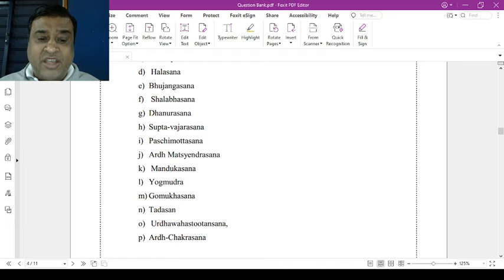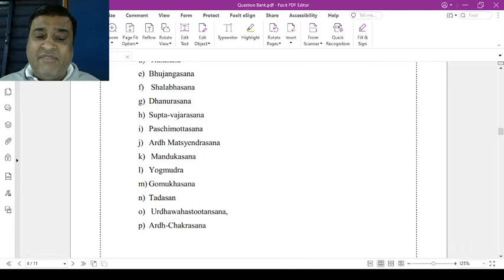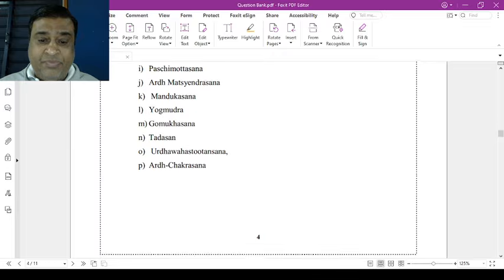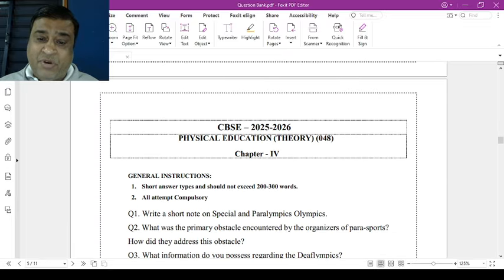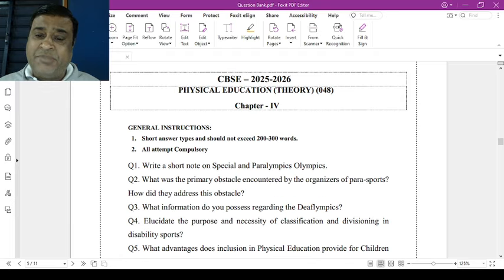Urdhva Ardha Chakrasana. Now all the details for all these asanas are available in the CBSE handbooks. Go through the CBSE handbooks. In chapter number 4, children, that is special children with special needs.